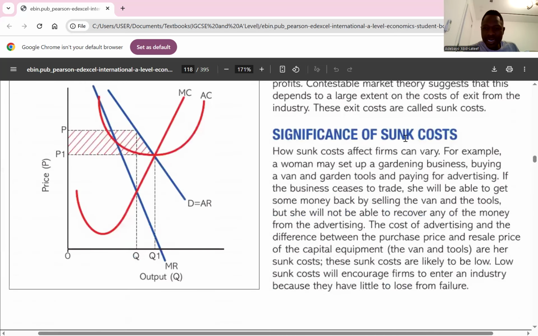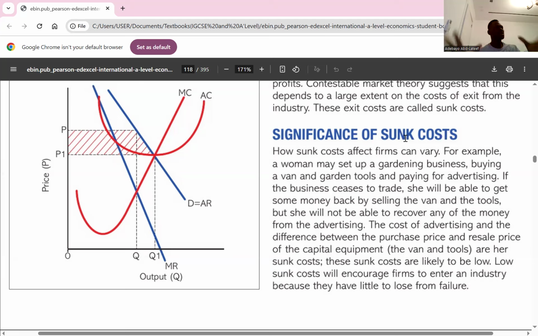Then the last implication is on the significance of the sunk cost. We already know what the sunk cost is, the fixed cost that is not recoverable. So the fixed cost of production which cannot be recovered might make it difficult for firms to be attracted to a market. However, if the sunk costs are low, then the firms have lost little by entering or leaving the industry.